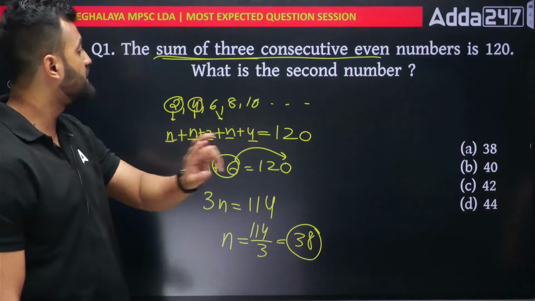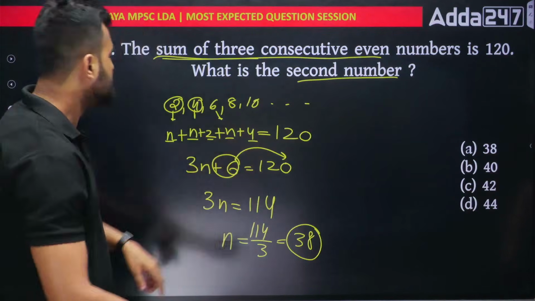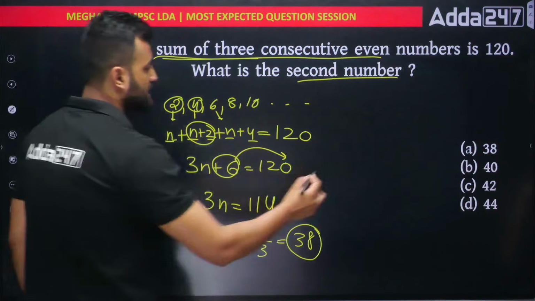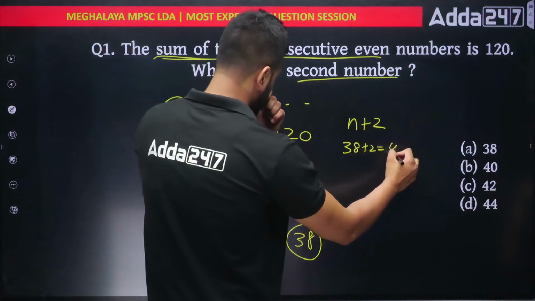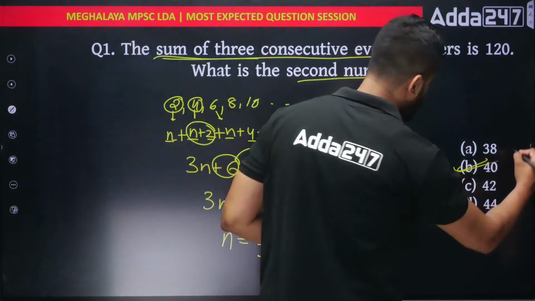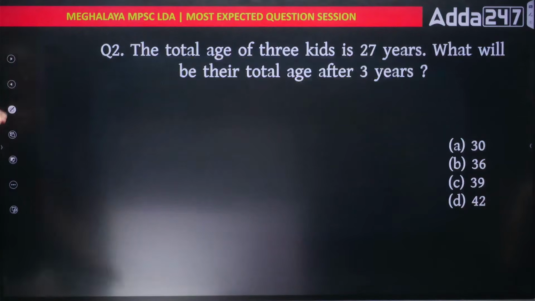We don't need n. I want the second number. What was the second number? The second number was my n plus 2. That means I just have to do n plus 2. That means n is 38, plus 2 would be 40. And that is my option number B. Easy? Yes? Next.